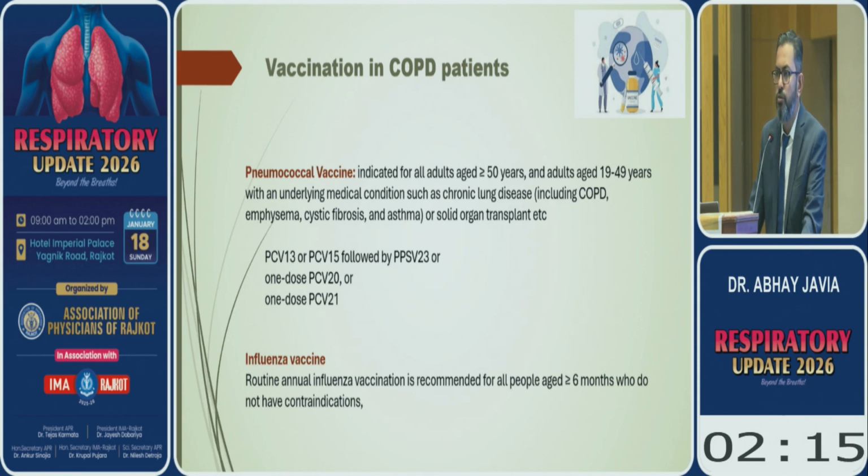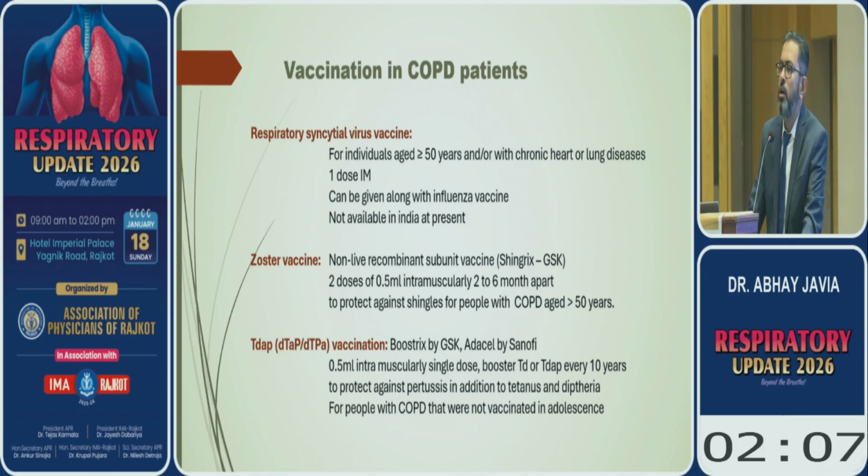Another is the influenza vaccine. It should be given to all patients with COPD every year intramuscularly. Then the respiratory syncytial virus vaccine is also advised in COPD. It is a single intramuscular dose for patients more than 50 years of age, but it is still not available in India.